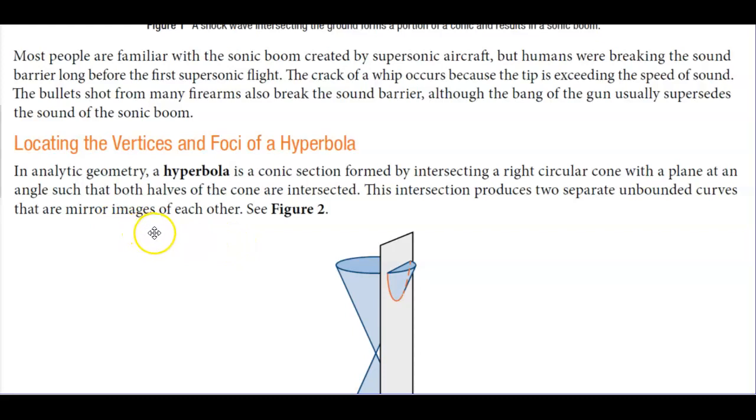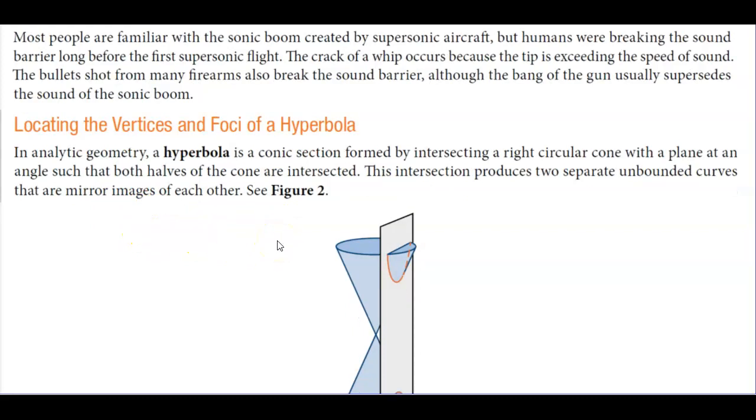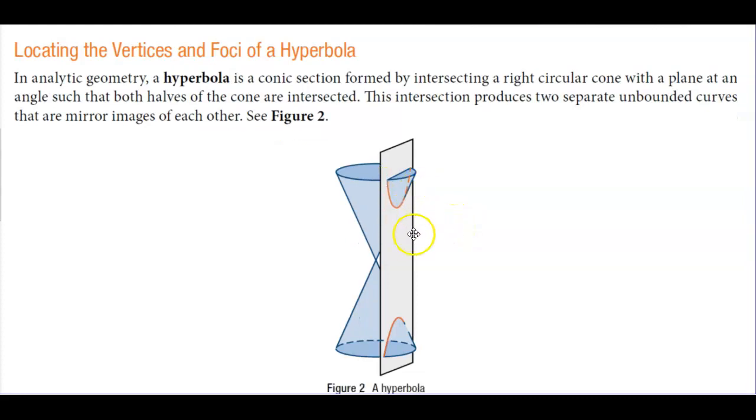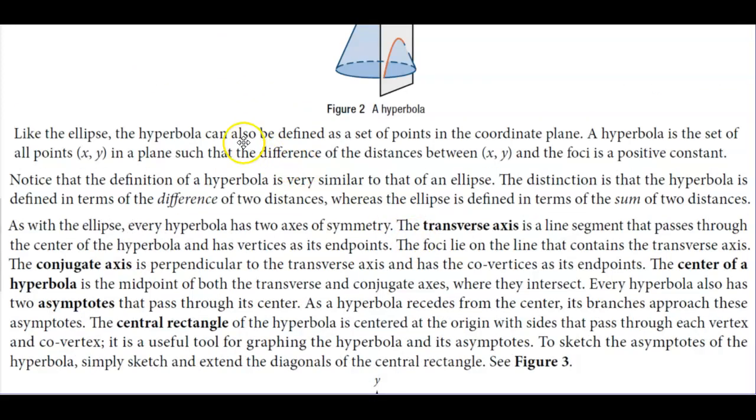In analytic geometry, a hyperbola is a conic section formed by intersecting a right circular cone with a plane at an angle such that both halves of the cone are intersected. This intersection produces two separate unbounded curves that are mirror images of each other. Now, like the ellipse, the hyperbola can be defined as a set of points in the coordinate plane. A hyperbola is the set of all points (x, y) in a plane such that the difference of the distances between (x, y) and the foci is a positive constant.